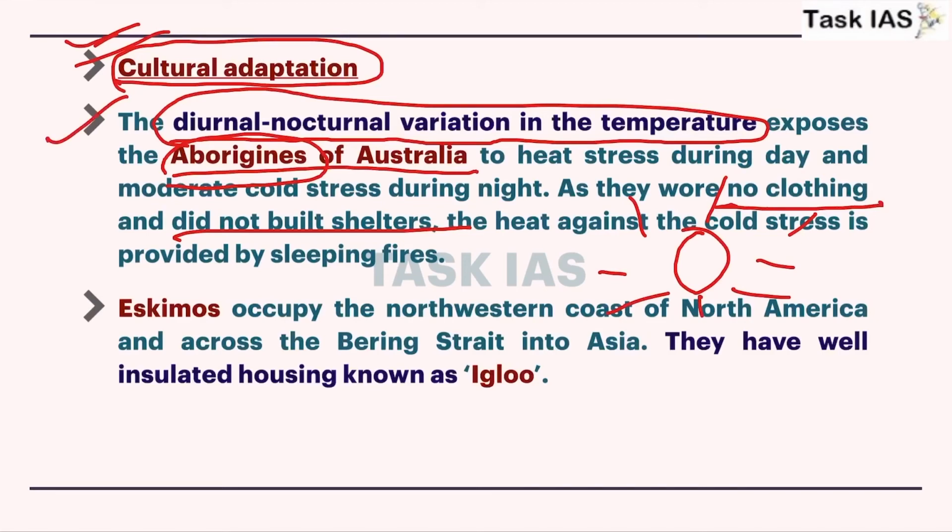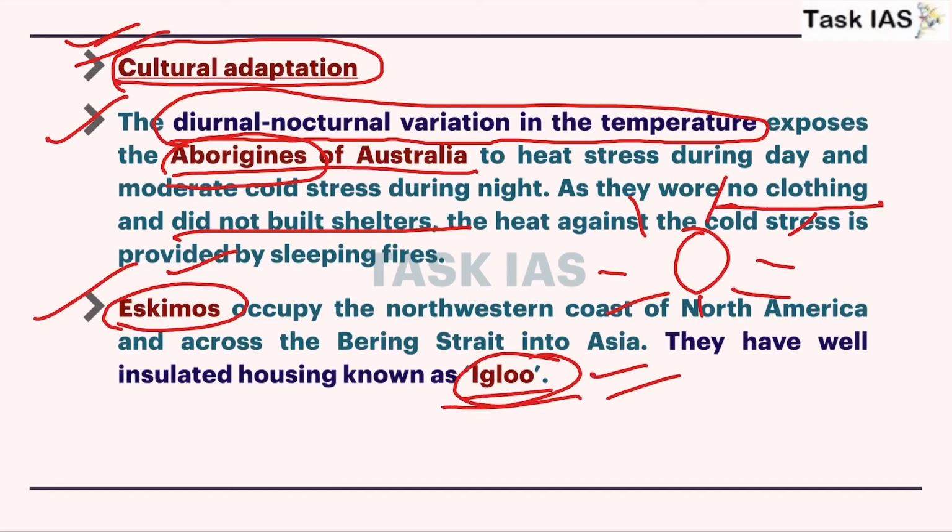Now Eskimos, these are populations which live in Arctic or polar regions, and they build igloo houses, and these igloo houses have a wall made up of ice that acts as an insulating layer and prevents transfer of heat from the inner wall of the house to the outside environment. So these are cultural adaptations to cold stress.